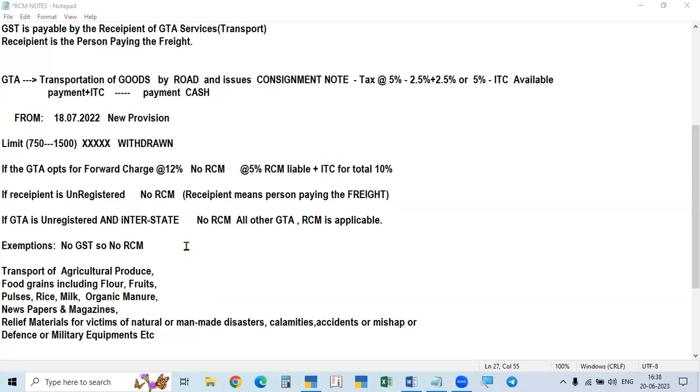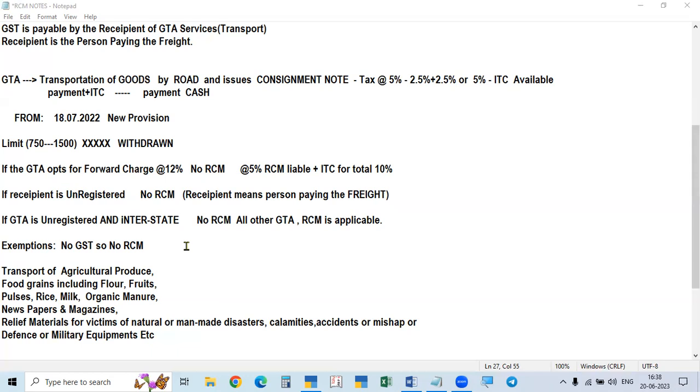interstate, from another state, unregistered. Unregistered GTA from another state, interstate, then it is not applicable. I mean GST is exempted, so no RCM. In the case of home state, intrastate, whether registered or unregistered, RCM is applicable. In the case of interstate, only if the GTA is unregistered, RCM is not applicable. That is no tax. If it is registered, then tax is available.